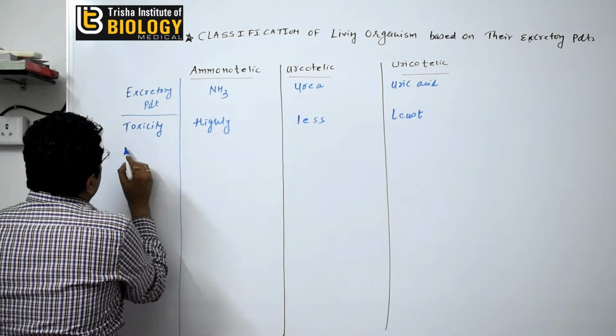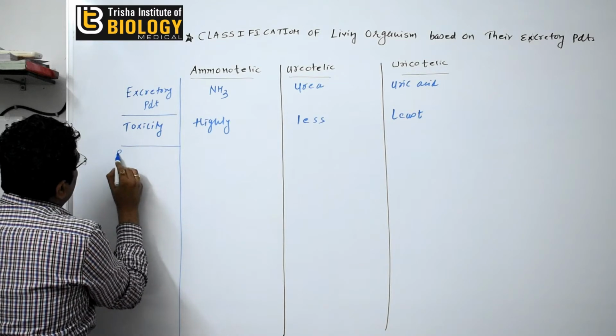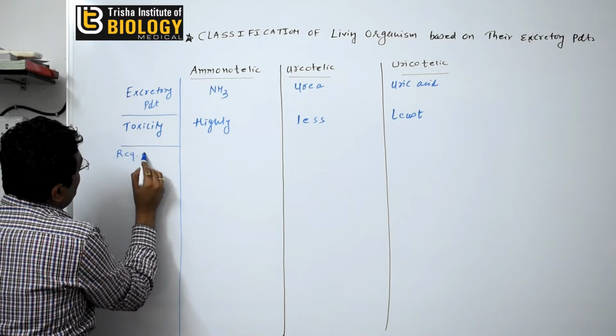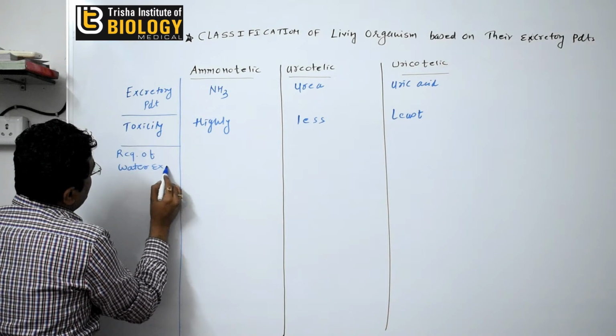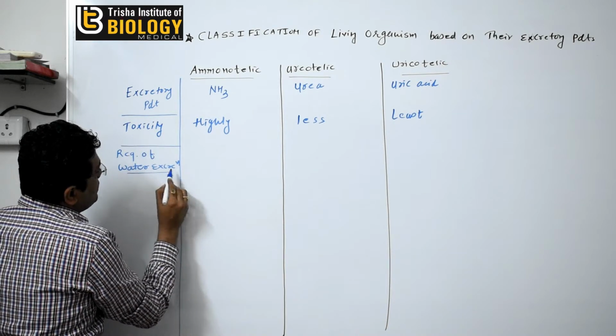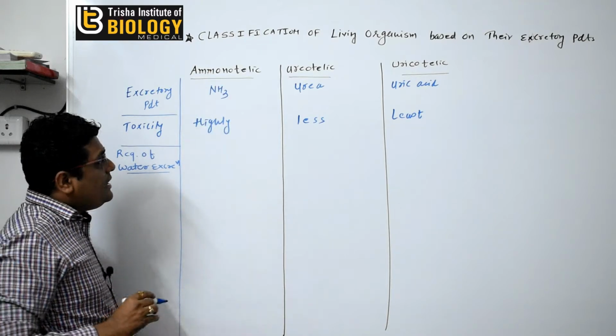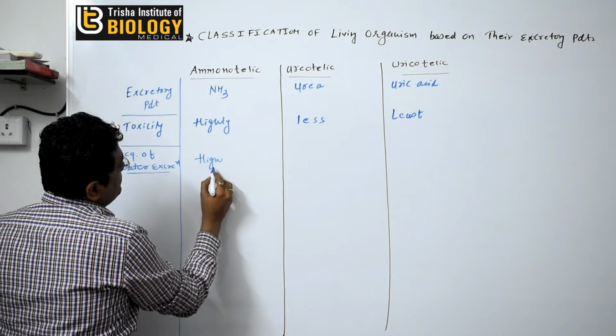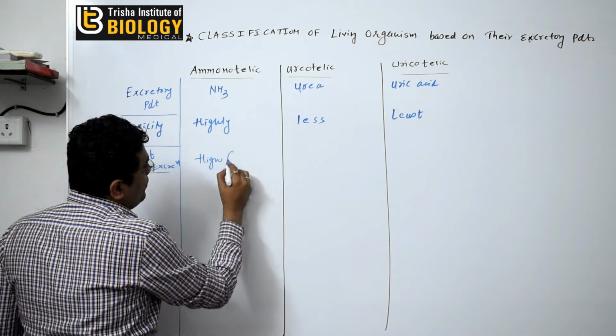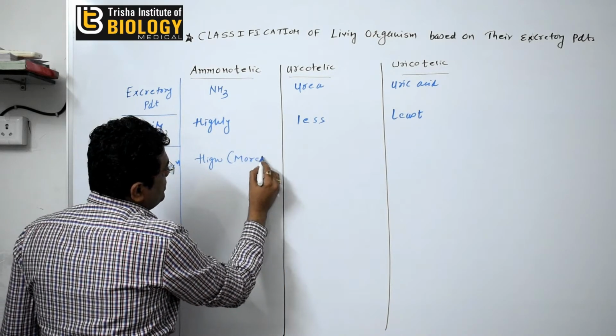Then the requirement of the water for the excretion. Requirement of water for excretion of product. So always ammonia requires the high amount of water for the excretion. They require the more amount of water for the excretion.